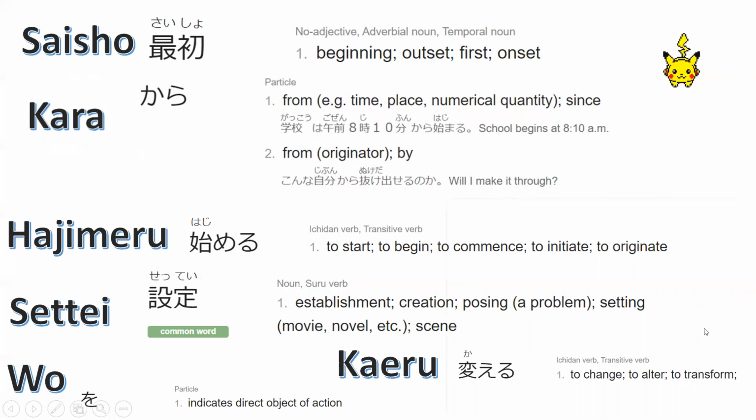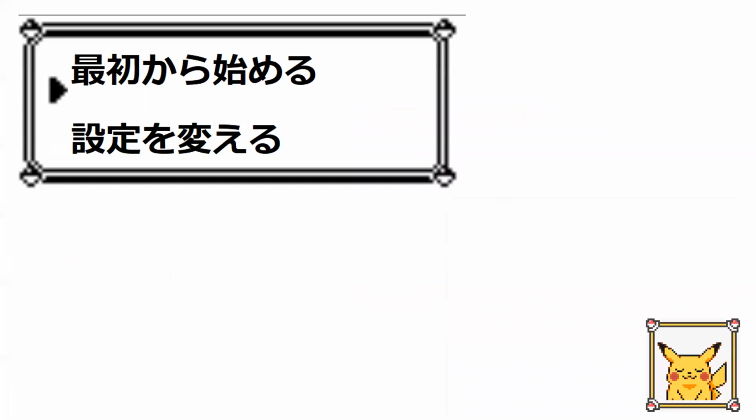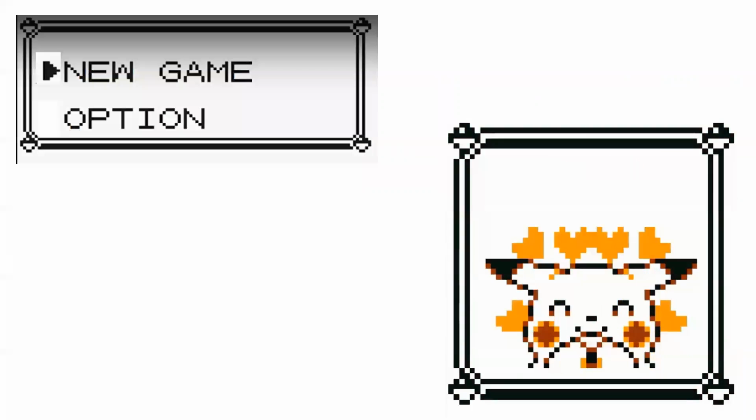Then we have 設定, it means settings. Then we have our particle を that indicates the direct object of the action, because the settings is our direct object. And then follow with 変える, it means to change. So it means to change the settings, or technically the options. 最初から始める。設定を変える。Can you read one more? Okay, very good. So we are now at new game and then options.